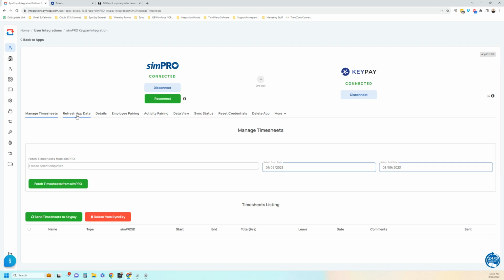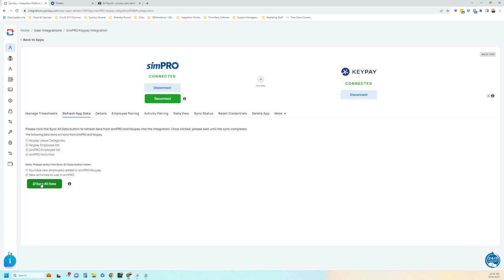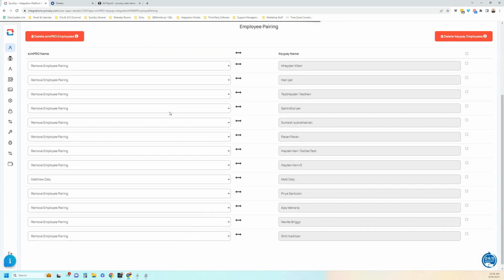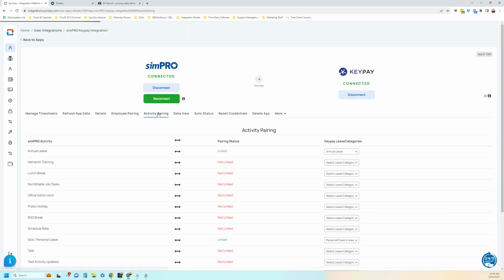Once we connect, we simply click a Sync All Data button, which will fetch all of your leave categories and Simpro activities and your employee lists from both of the applications. Once completed, we just pair up your employees with their corresponding account. So you can see here I've paired up my account on Simpro with my matching account in Keypay or Employment Hero Payroll.